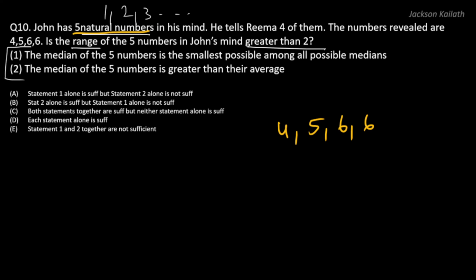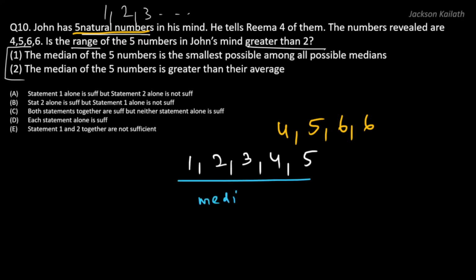Now, if the 5th number is one among 1, 2, 3, 4 or 5, the median would be equal to 5. Now that's an interesting thing. Why is that so? Again, what is the median? The median of a set of 5 numbers is nothing but the middle value. So let's take an example. Let's say the 5th number is 1. Then if we arrange the 5 numbers in ascending order, it would be 1, 4, 5, 6 and 6. And you can see that the middle value is 5. So that's why the median would be 5.